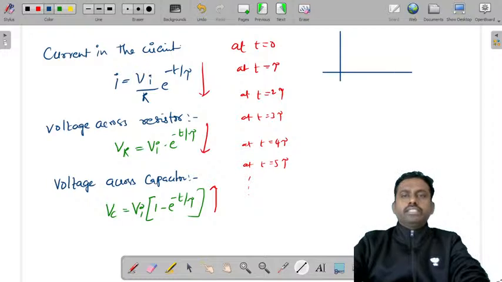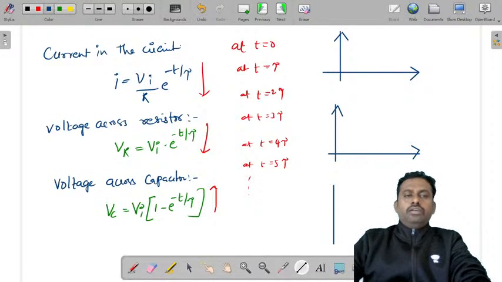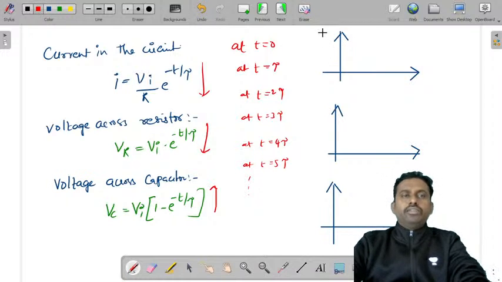Current versus time. This is current versus time. This is voltage across resistor versus time. This is voltage across capacitor versus time. So this is I versus T, this is VR versus T, and VC versus T. So this is at T is equal to 0.